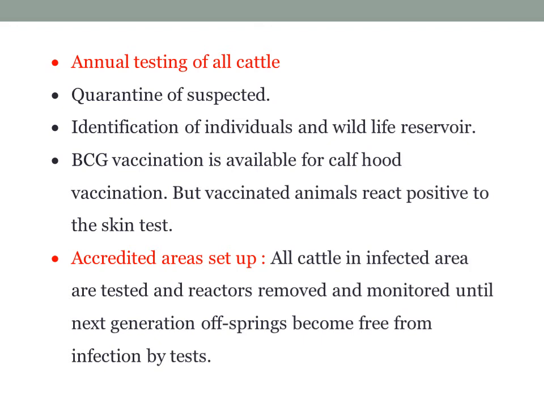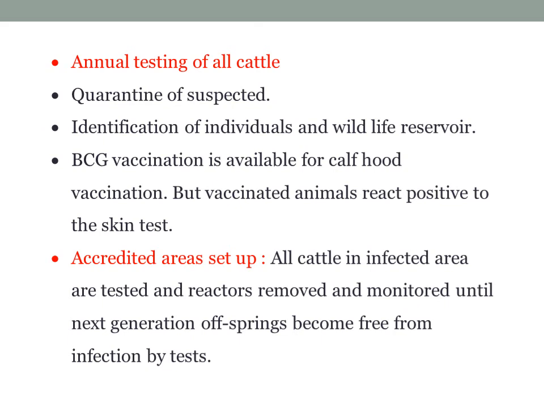The wise step is an accredited area setup. All cattle in the infected area are tested annually and regularly, and reactors are removed and monitored until the next generation offspring become free from infection by test.